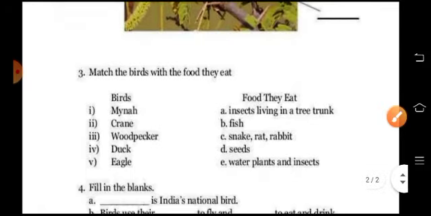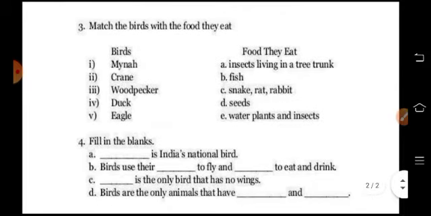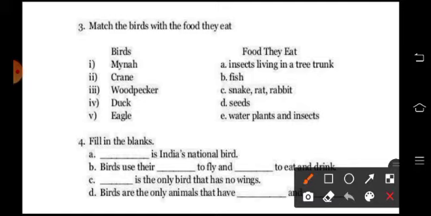Match the birds with the food they eat. Okay, so which food does a myna like to eat, children? Yes, seeds. Crane, fish. Woodpecker lives in a tree trunk. Okay, so the rest you do yourself.